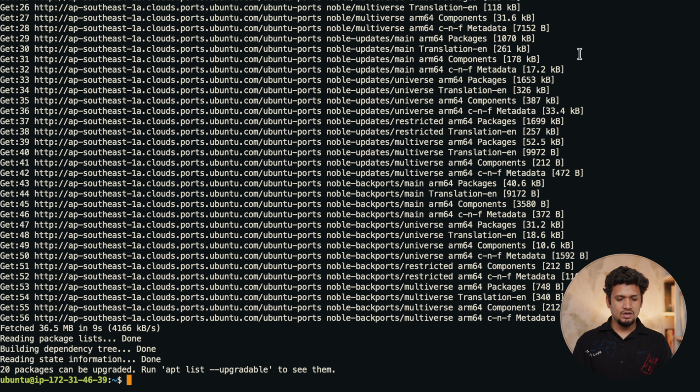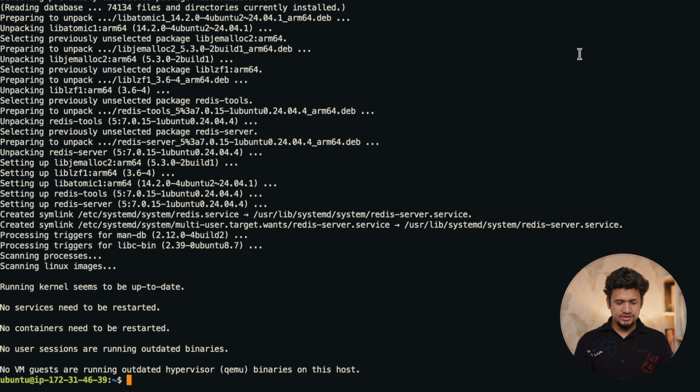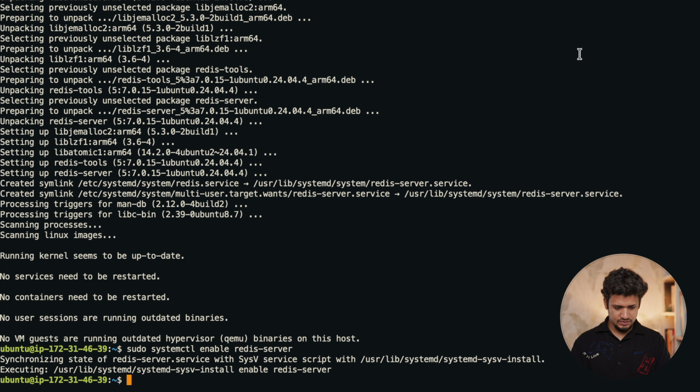Now let's install our Redis server. Sudo apt install redis-server and take my permission. After that, let's enable the service. Sudo systemctl enable redis-server. Okay.